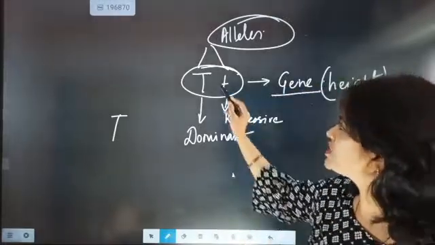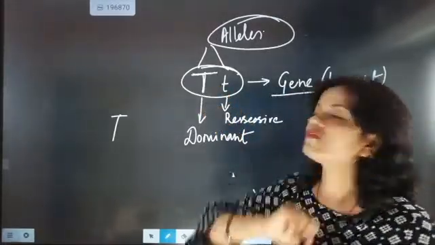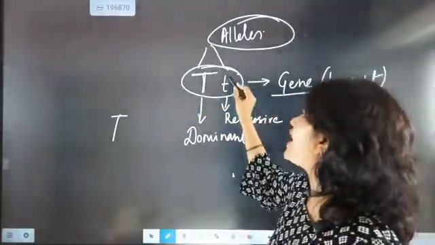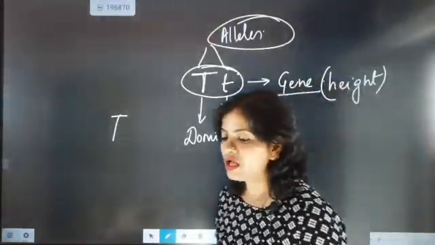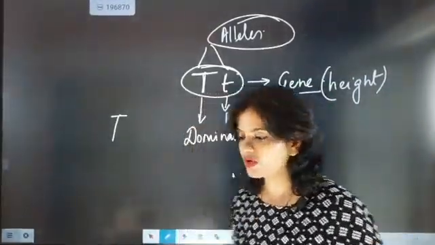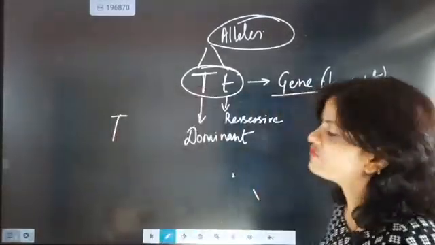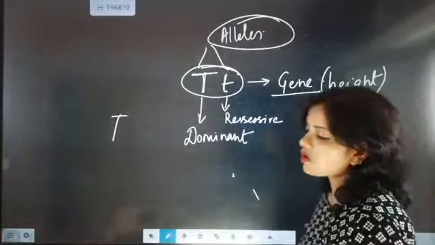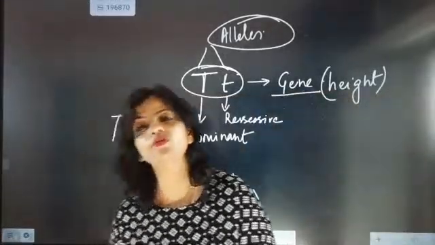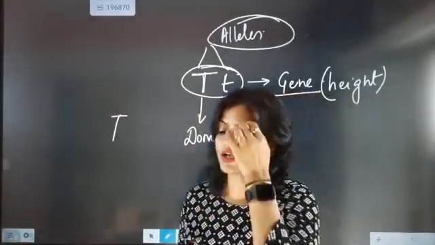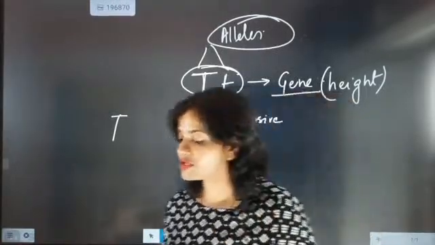One allele which is written with a capital letter will be called dominant, and the allele which is written with a small letter will be called recessive. Okay, one is dominant and one is recessive. The allele always written with a capital letter is dominant. The allele with a small letter is recessive. I hope you might have understood this point.